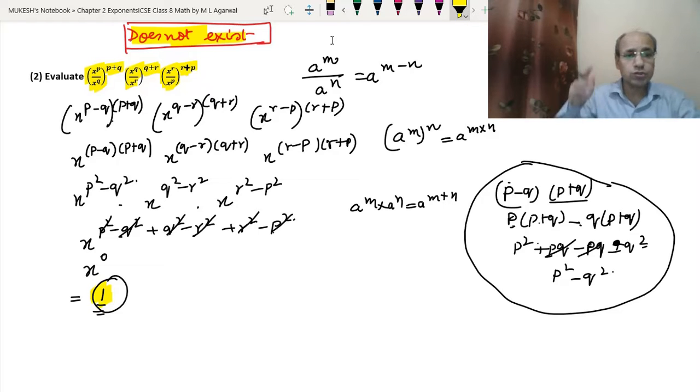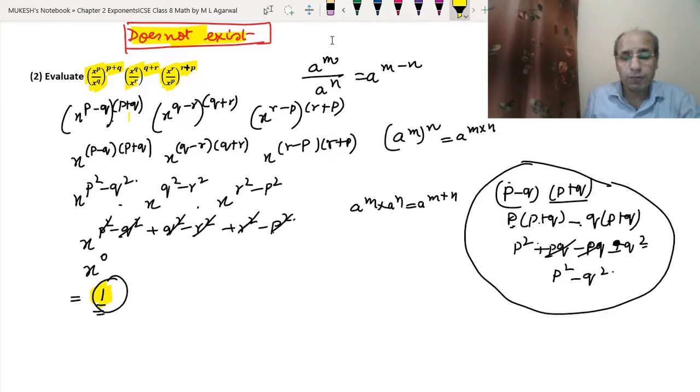I hope you have understood this question. So what have we done first? We have just solved the brackets, just like a to the power m upon a to the power n. So it became p minus q as the power, and outside we had p plus q. Then in the same way we did for the second, q minus r, and outside we wrote q plus r. We did the same here, but this is wrong in the book. According to the answer, I have changed the question. Okay, so now we can multiply by using this rule.